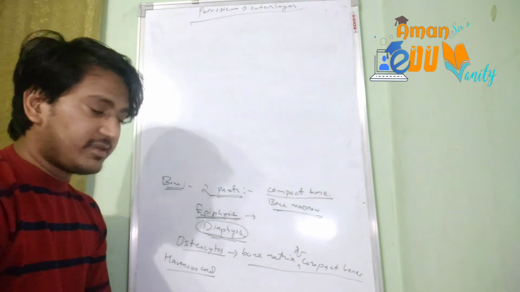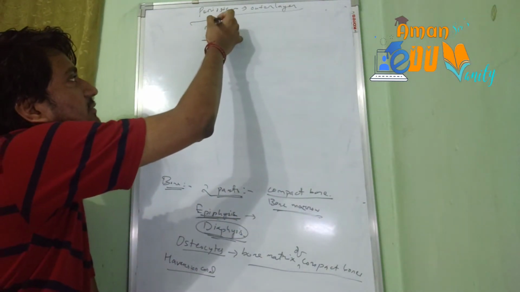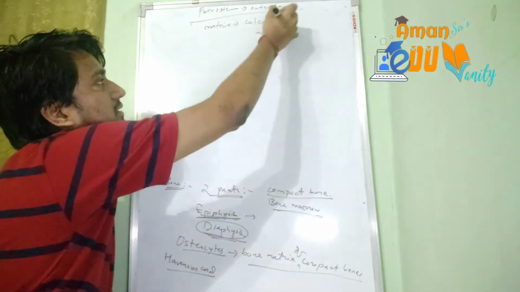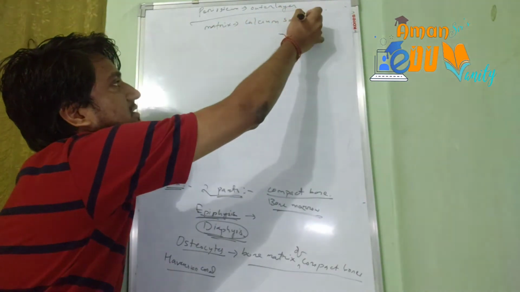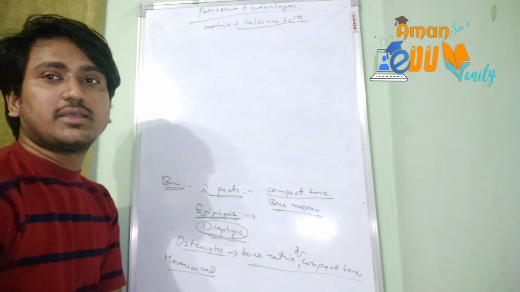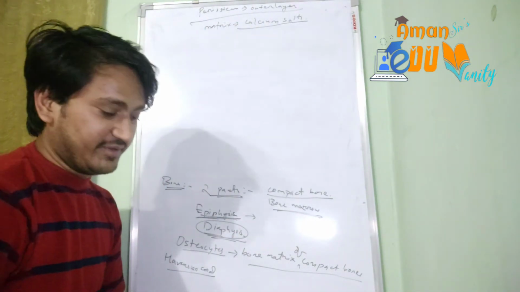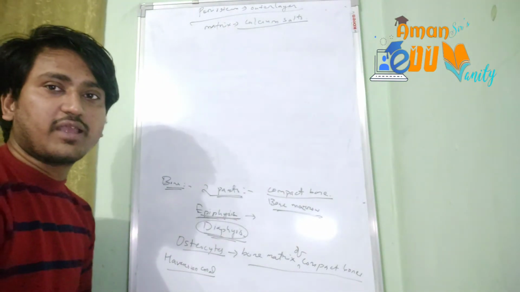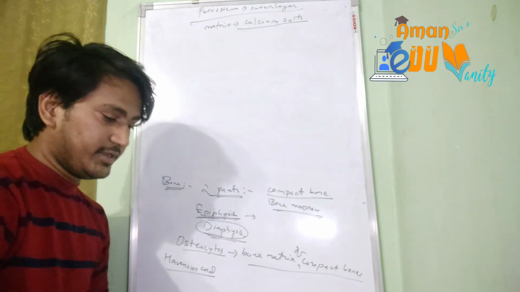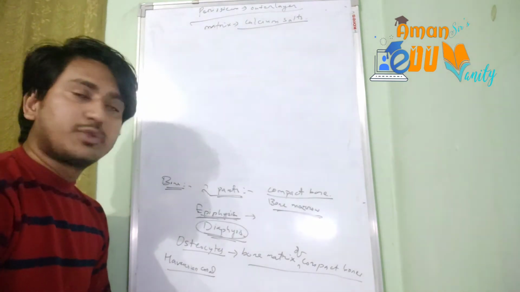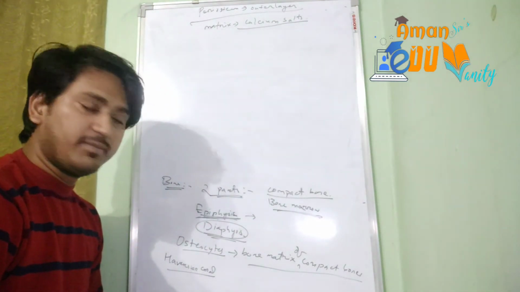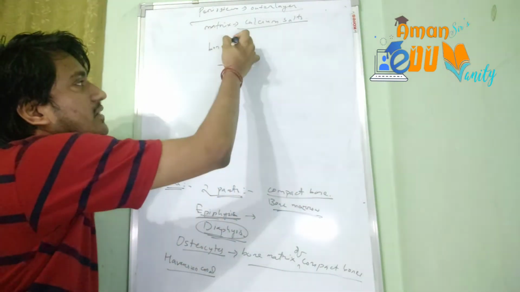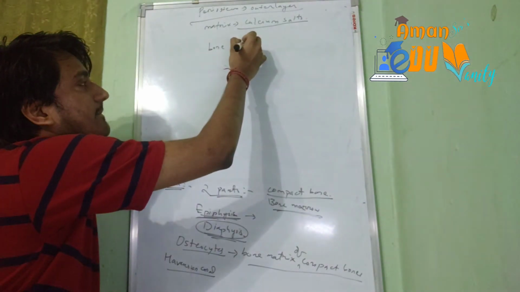The matrix of the bone will have deposits of calcium salts. No need to be astonished here because the doctor always suggests to eat calcium tablets when we have problems in our bones. Because the bones have calcium salts, deposition of calcium salts is there in the bone. And if we consider the center of a long bone, then we will find the hollow structure where the bone marrow is there.